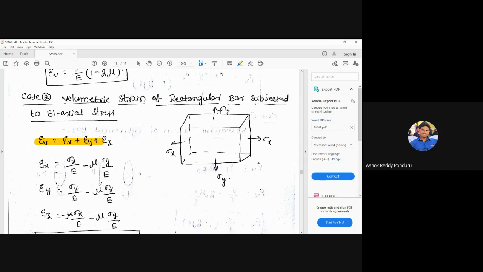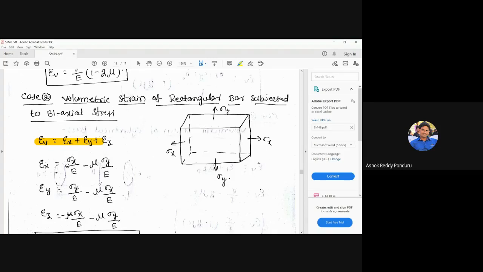Why? Due to sigma x, the dimensions increase in the x direction, but due to sigma y, which is tensile in nature, the dimensions in the x direction decrease. The strain in the x direction due to sigma x is called linear strain, and due to sigma y it is called lateral strain.